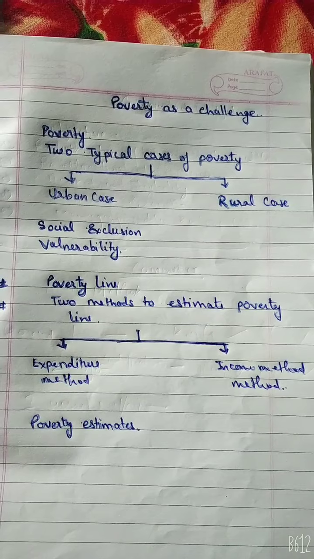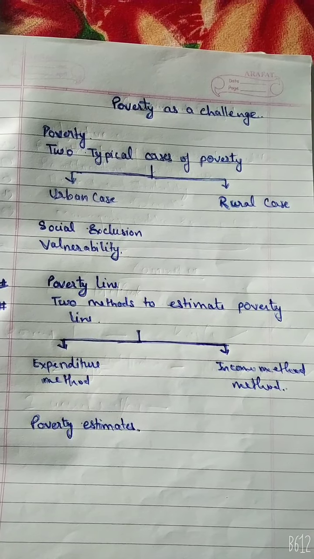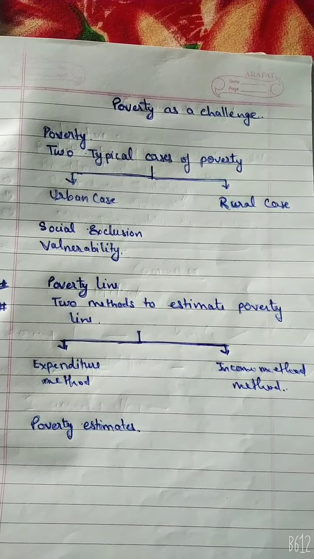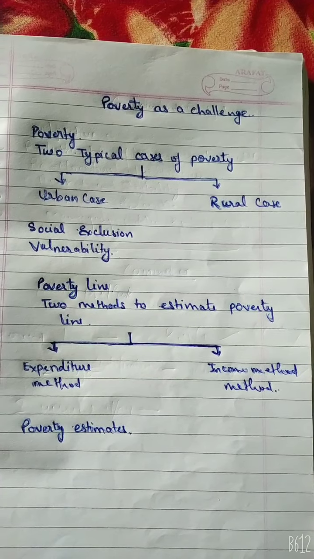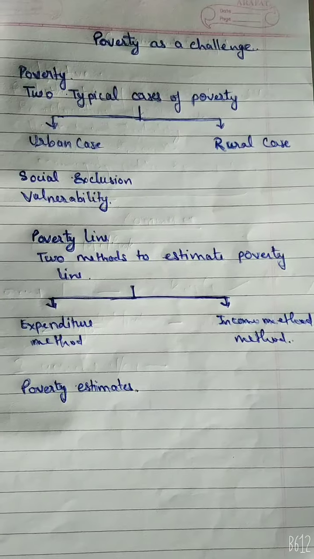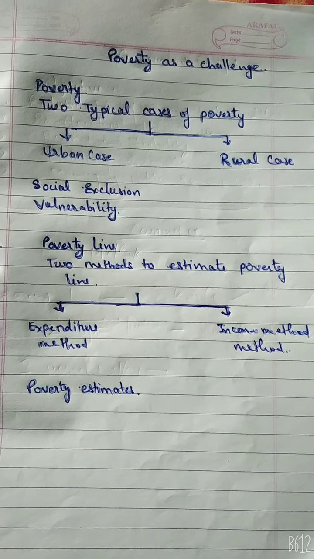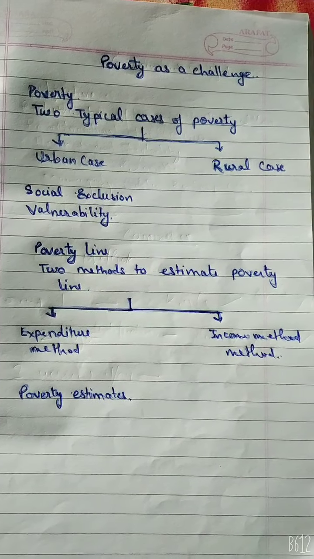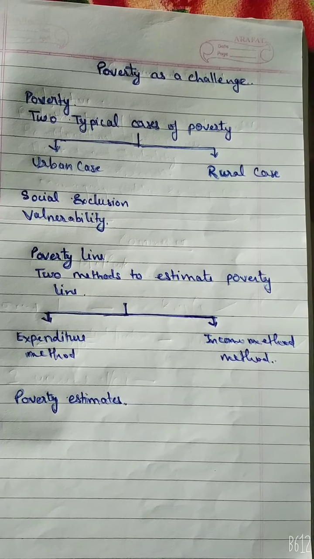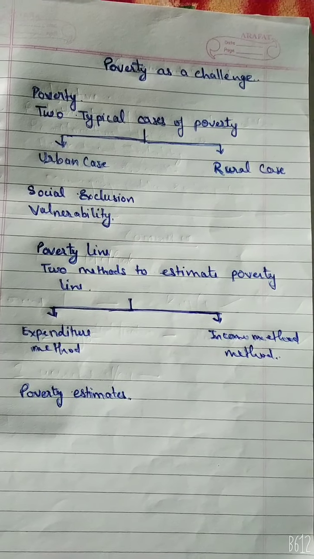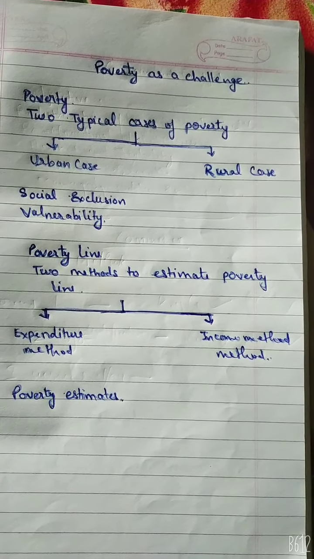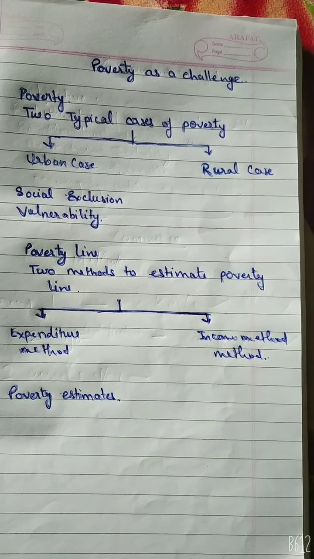And to find the extent of poverty, that is, to measure the number of poor in the country, economists use the concept of the poverty line. For the determination of the poverty line, we can say there are two methods of estimating it, that is, the expenditure method and the income method. Under the expenditure method, the minimum nutritional food requirement for survival is estimated.